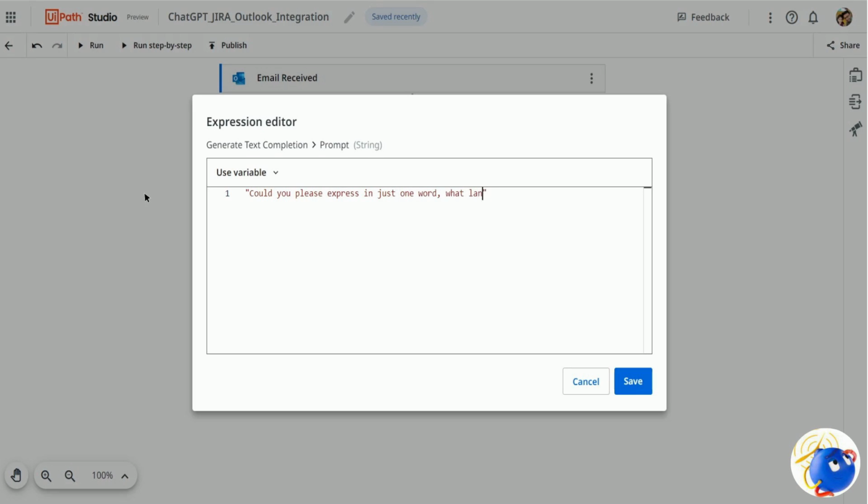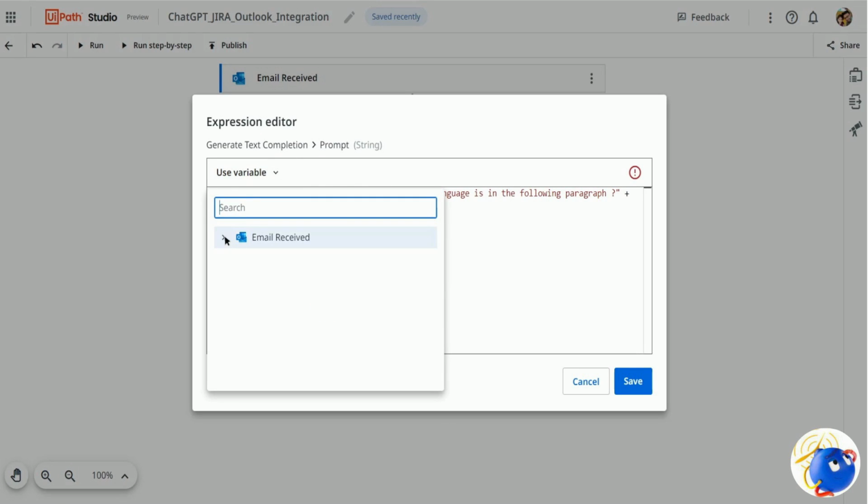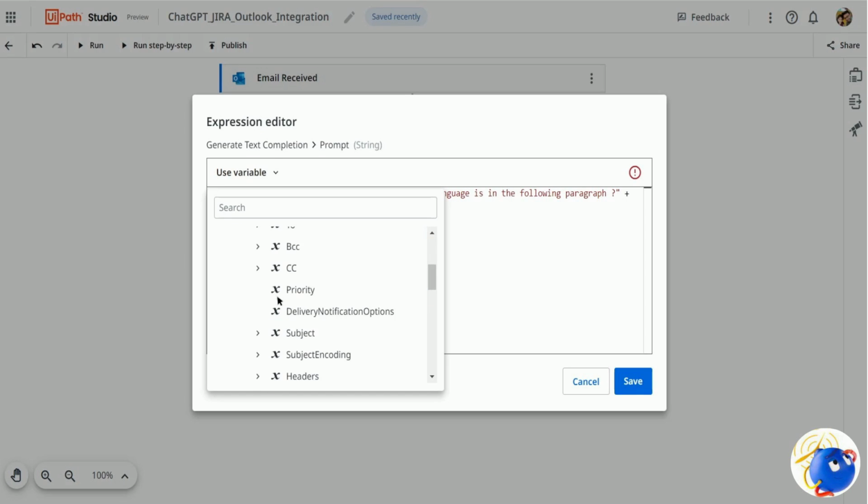Let me just write it. And along with that, I'll be passing the email body here, and ChatGPT will return the language of that email to me in just one word.